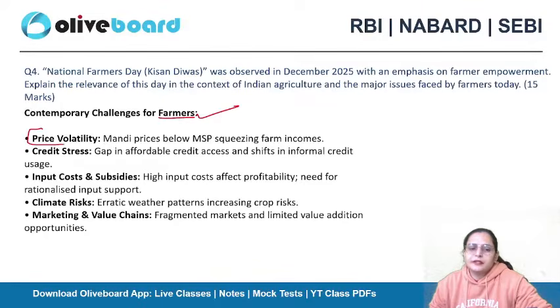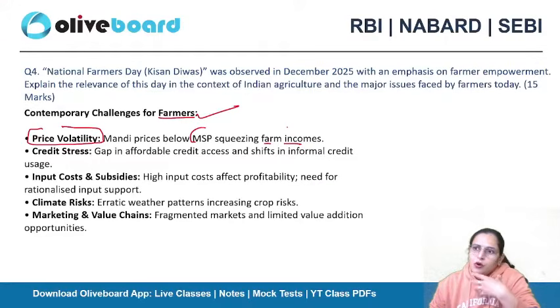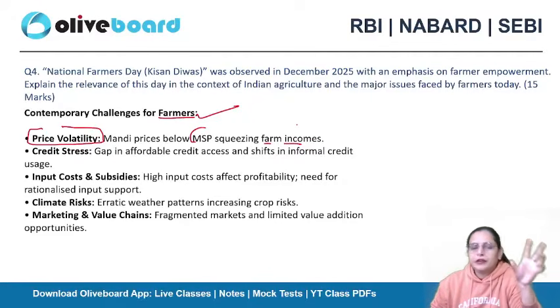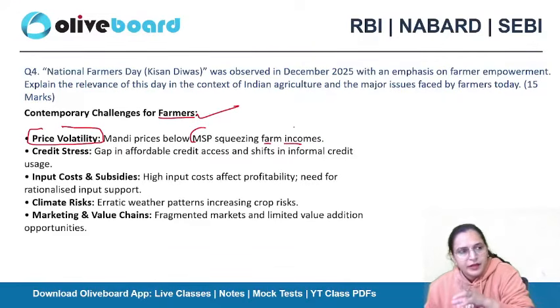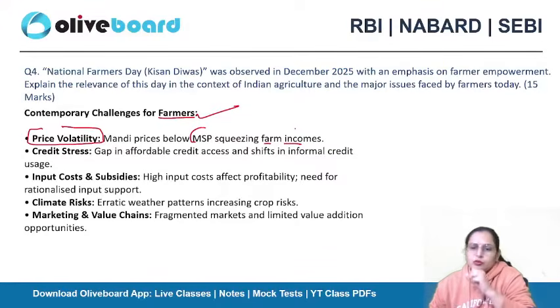First is price volatility. As I mentioned now, mandi prices are below MSP, squeezing farm income. When they go to the mandi to sell their commodities, they observe that the wholesalers in the mandi have their committee and collectively decide a specific price. The farmers feel, where can we go, where can we sell the commodities? So they are under pressure, and at that time they have to sell their commodities at mandi prices, which are below MSP most of the time. So that is squeezing the farmer income. This is one challenge.